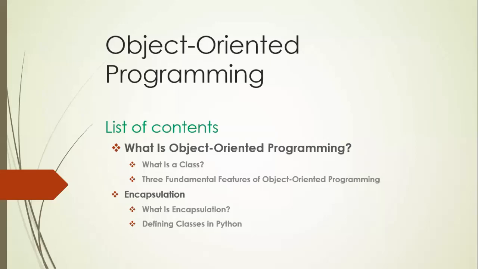Object-oriented programming. This is the list of contents. First we'll discuss what is object-oriented programming. Then, in object-oriented programming, what is a class? There are three fundamental features of object-oriented programming. Then encapsulation: we'll discuss what is encapsulation, and finally we'll discuss defining classes in Python.